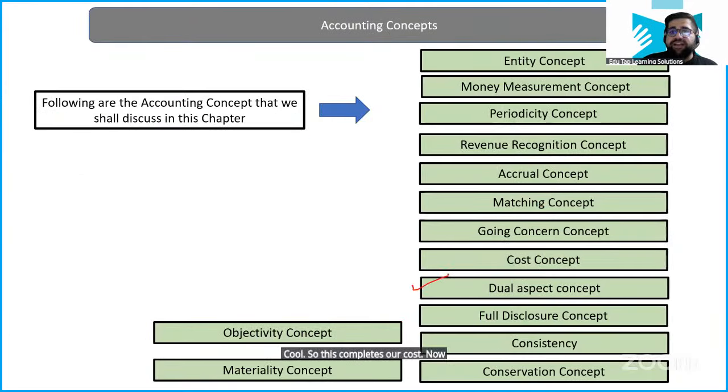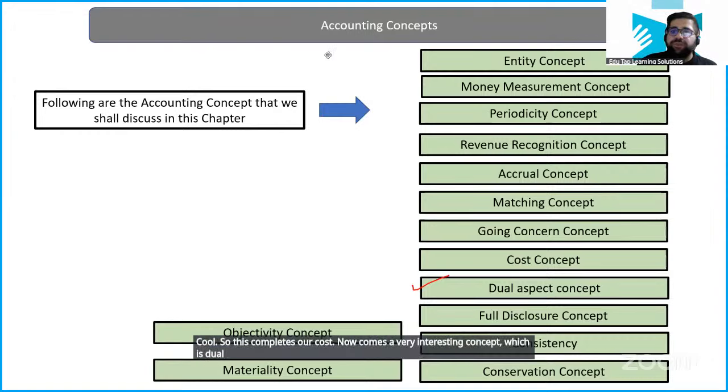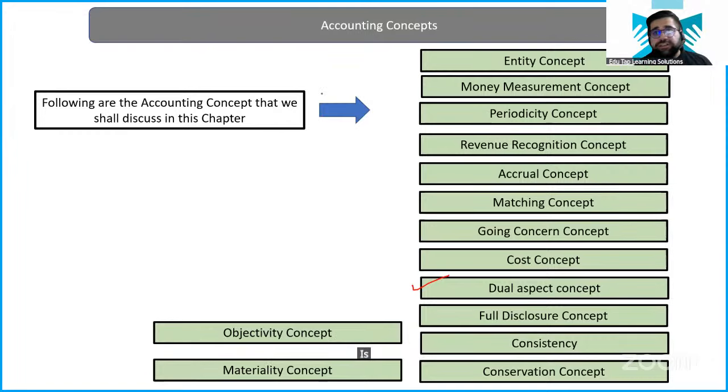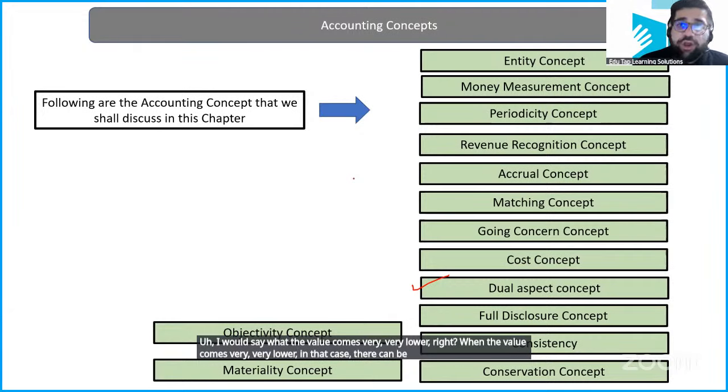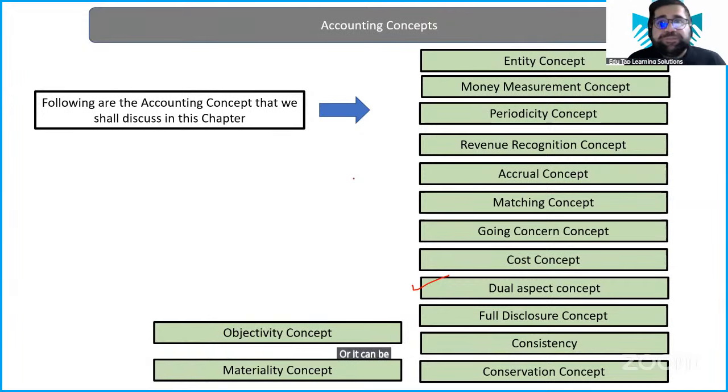Now comes a very interesting concept, which is the dual concept. Is there any hidden cost? It can be, but that will come when the value comes very, very low. In that case, there can be a hidden cost, or it can be a hidden loss also. Okay. Now we are moving to the dual concept.